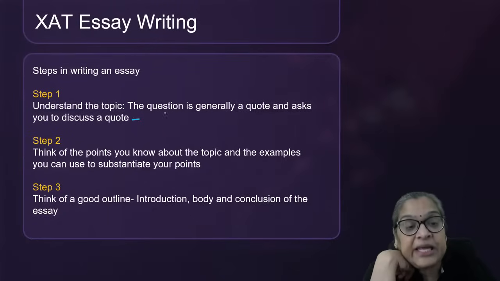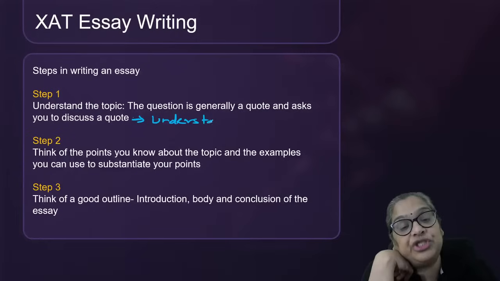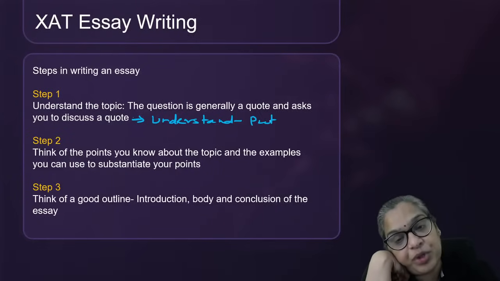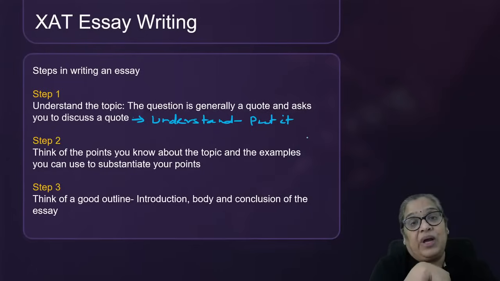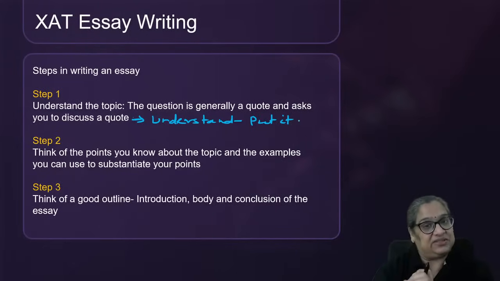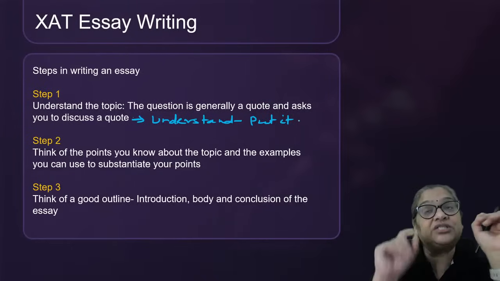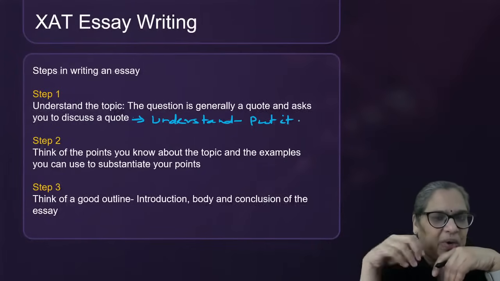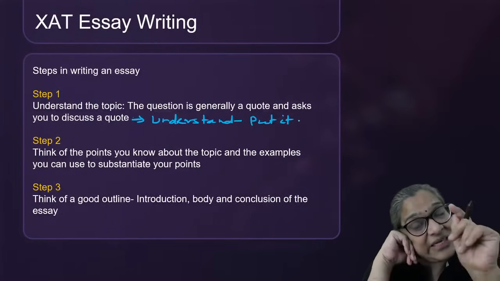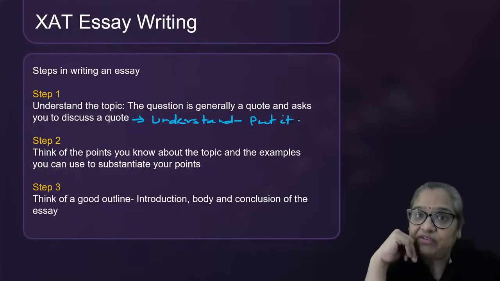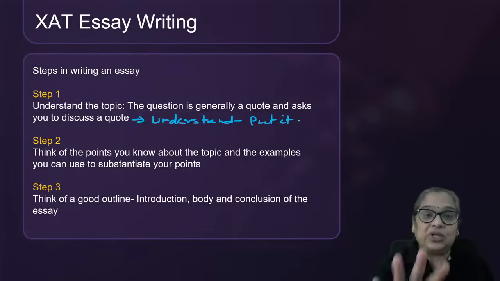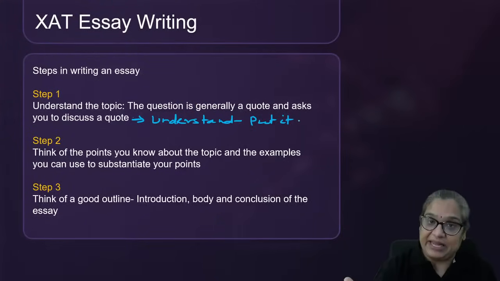So it is normally in the form of a quote, and the biggest point in that is to understand the question. How do you understand it? Please put it in your own words. Please rephrase the sentence. Break it down into the elements. All right. Corruption is the root cause of economic slowdown in India. You know what is corruption? Is it the root cause, the main cause, the cause that leads to everything else, of economic slowdown? So now you know these 3 points. How do I build my essay?